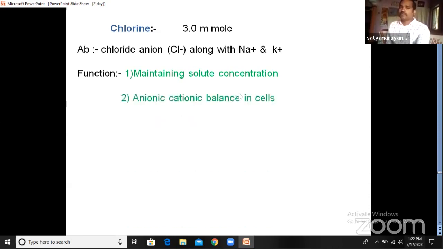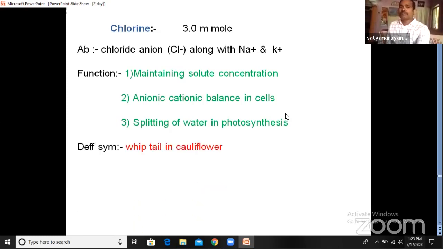Next, to maintain anionic and cationic balancing again. Next, splitting of water in photosynthesis. So magnesium ion, calcium ion, and chlorine are useful for the splitting of water during the light reaction in the photosynthesis process.